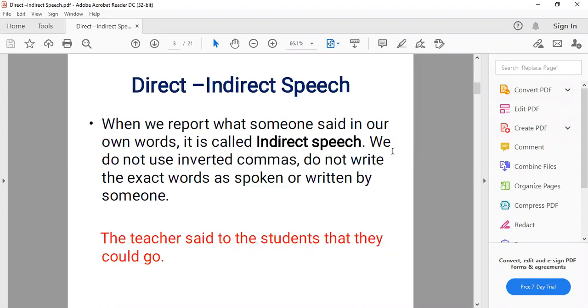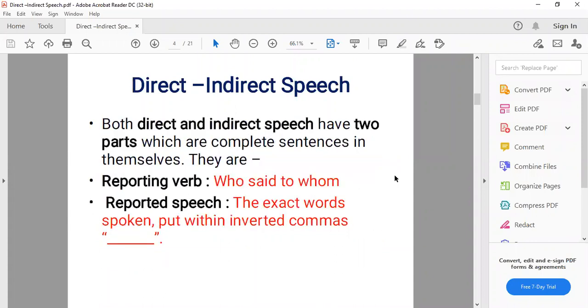We do not make any change in the words of the speaker. Indirect speech is the speech where we don't use inverted commas, and we report what someone has said in our own words. These are not the exact words spoken by the speaker, so we change it according to our own and we remove the inverted commas. Then we discussed the two parts of direct and indirect speech. One is the reporting verb, second is reported speech.